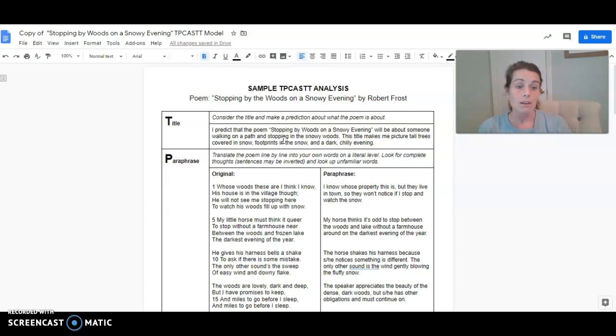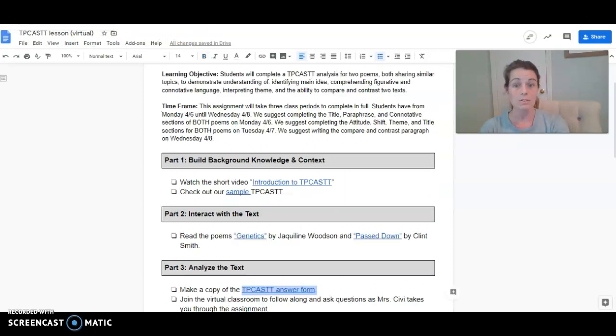The second part of the TP-CASTT is the paraphrase. And of course, in order to do this, you're going to have to read your poems. So I would suggest doing this one poem at a time. So doing Genetics, paraphrasing that, and then doing Passed Down and paraphrasing that. Heading back over to the lesson, if you click here, Genetics by Jacqueline Woodson, we've linked the poem to you. It should take you to the Poetry Foundation.